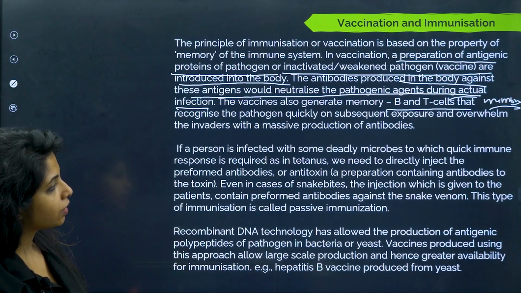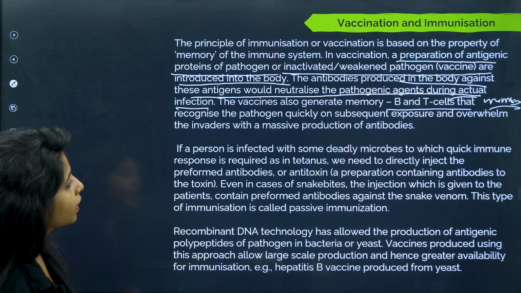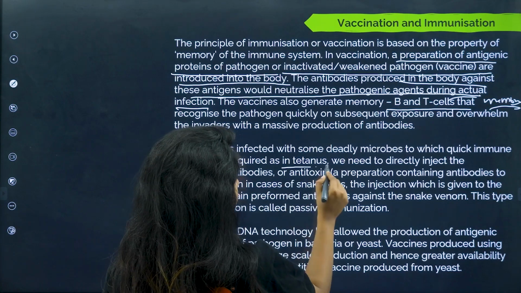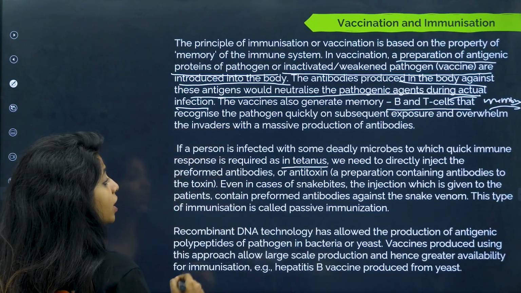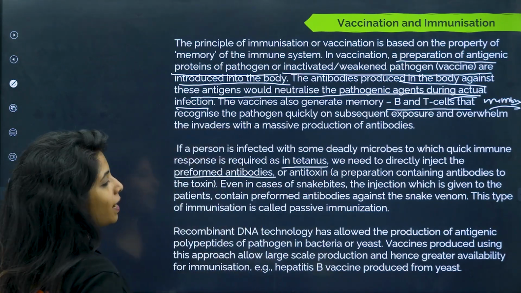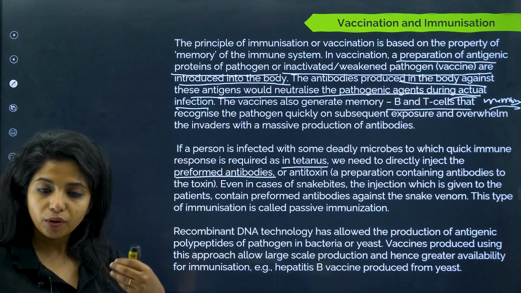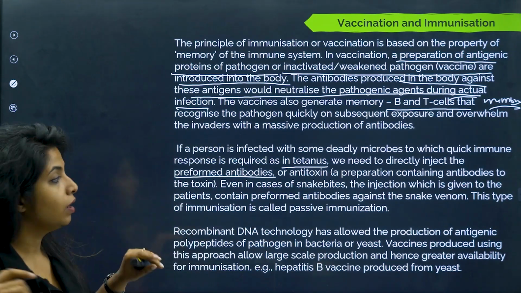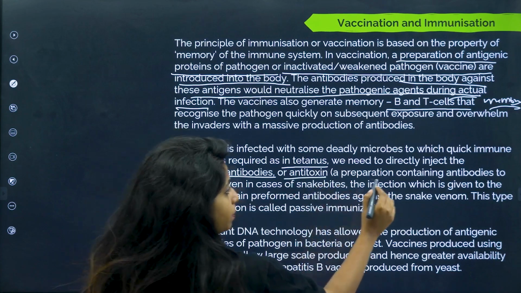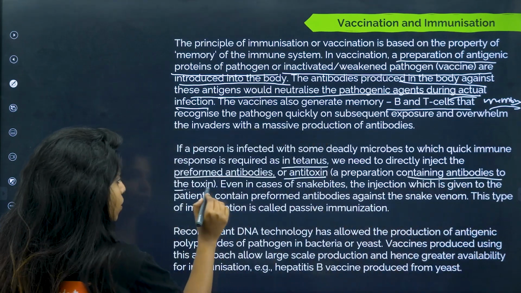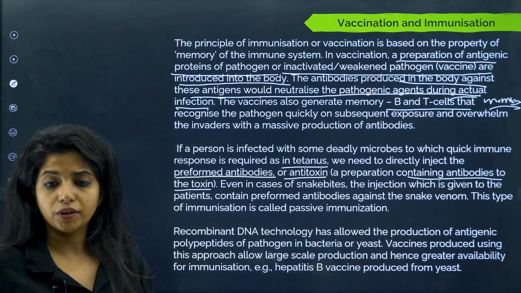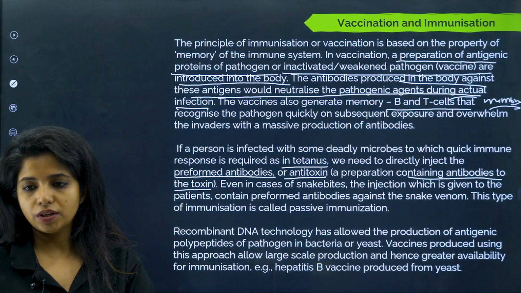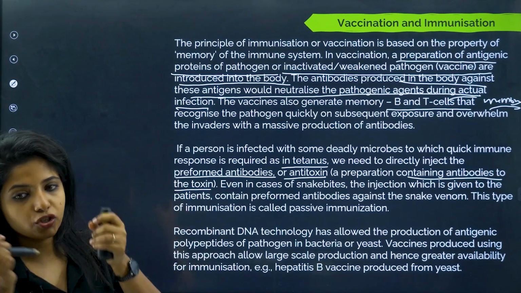If a person is infected with some deadly microbes to which quick immune response is required, as in tetanus, we need to directly inject preformed antibodies that are already there. You got it from your body itself or someone else's, but you already have the preformed antibodies. Or antitoxin. What is antitoxin? A preparation containing antibodies to the toxin. That is what you are talking about. So you already have it. Now you just have to inject that.